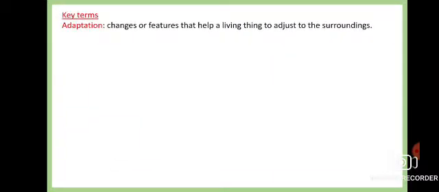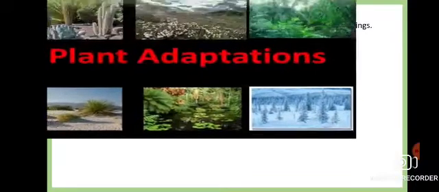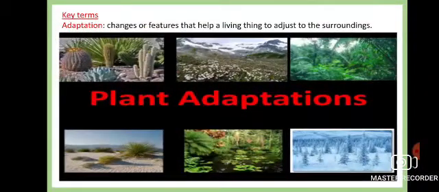Next is the adaptation, that is the changes or the features that help them live or adjust with the surroundings. This is very important. As in the class, I had already said about the desert plants. The leaves are modified into spines. The stems are fleshy. They can carry out photosynthesis by this process. So cactus plants, all the plants staying in the desert, are definitely different from the plants we can see in the cold region, or the plants we can see in the aquatic medium.